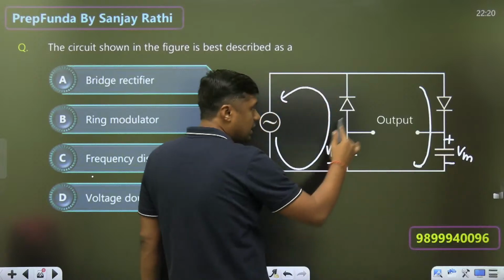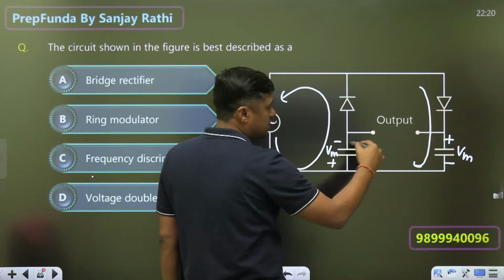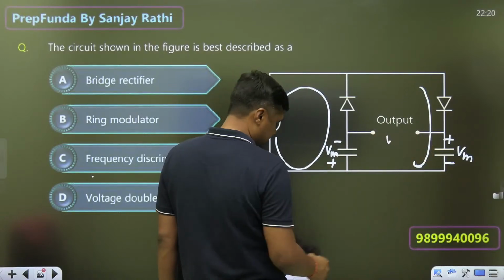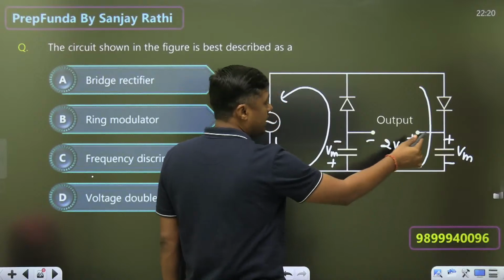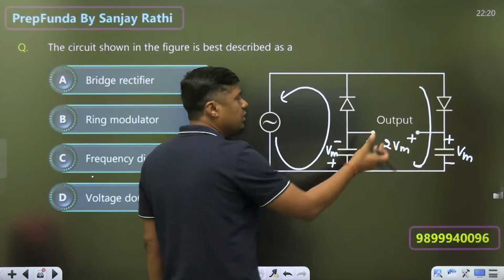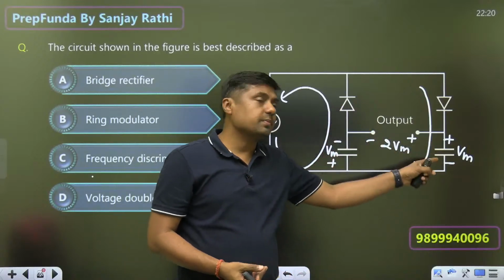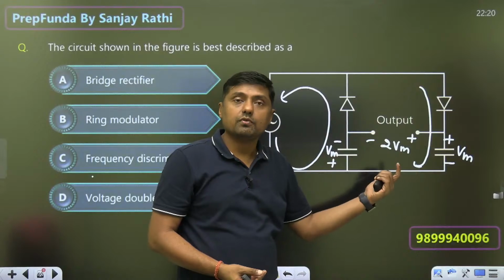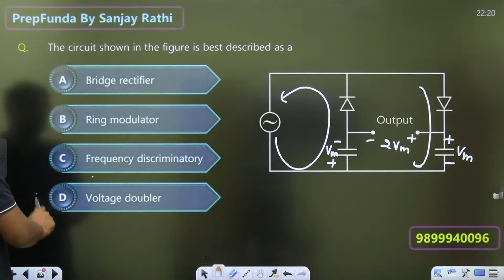Now when we are applying KVL in this loop, you will get this is the Vm, this is the minus Vm, so what is the voltage? If suppose this is the voltage, what is the voltage? 2 Vm. Vm minus of minus Vm, 2 Vm. So it is a voltage doubler. This capacitor will charge during the negative half, this capacitor will charge during the positive half. This is a voltage doubler. So simple, this type of question, voltage doubler.